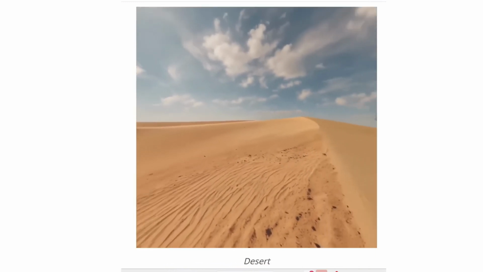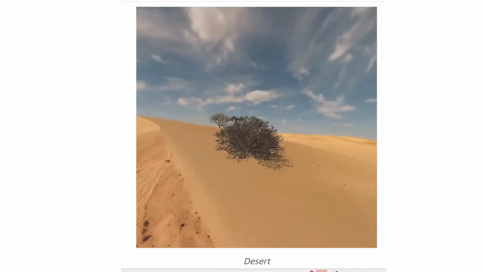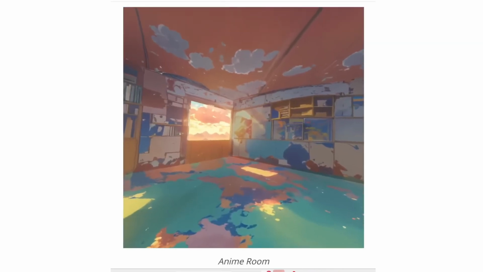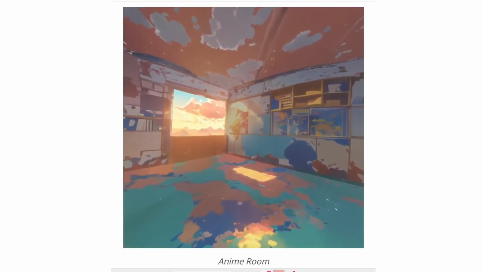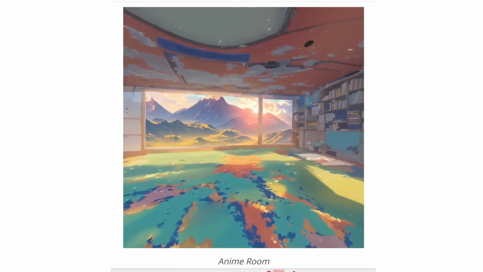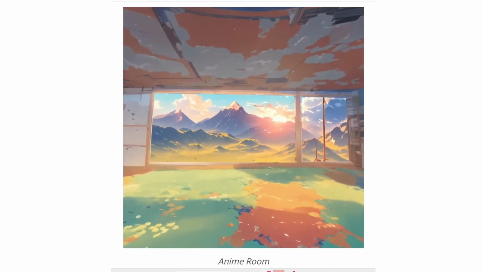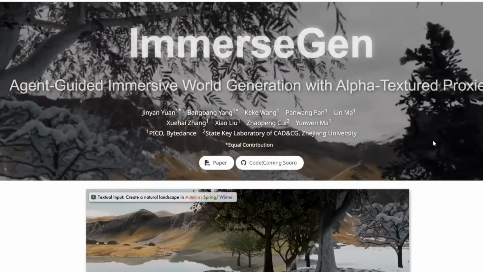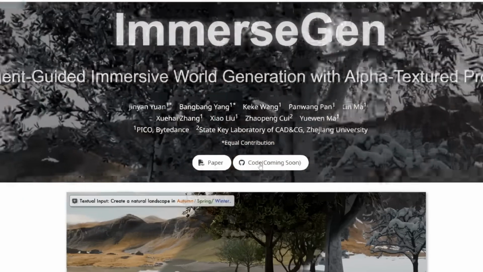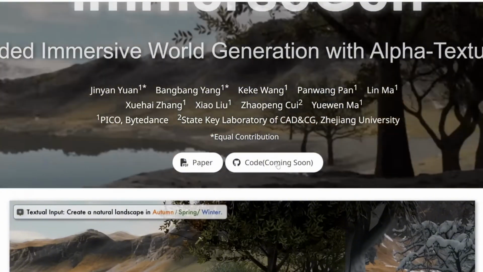Now check this, we have a desert scene. Take note of how even the leaves on the shrubs are incredibly detailed. You can also opt for different artistic styles instead of a realistic scene. For instance, here's an anime-style room. Plus, it generally keeps things looking super coherent and detailed. If you go to the top of the page, the cool thing is they actually say the code's coming soon.